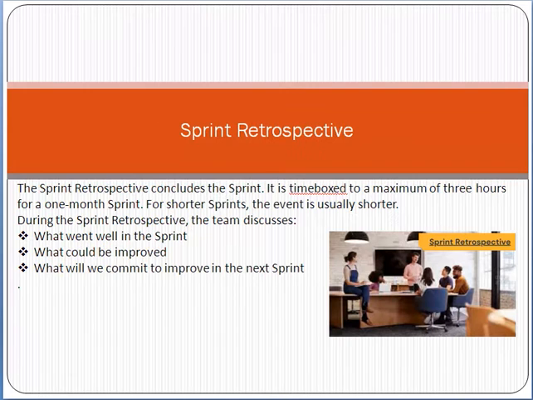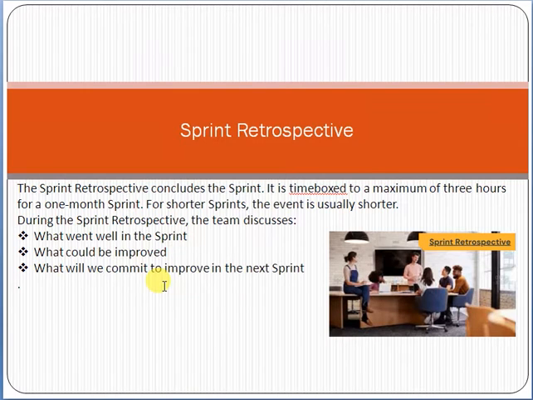So basically, in the sprint retrospective the main questions are: first of all, what went well in the sprint. Normally after completion of a sprint review, once the tasks have been completed, we do the sprint retrospective. The main questions during the session are: what went well in the sprint, what can we improve, and what will we commit to improve in the next sprint. So the sprint retrospective is a session after we showcase our work to the customer and do the sprint review meeting.